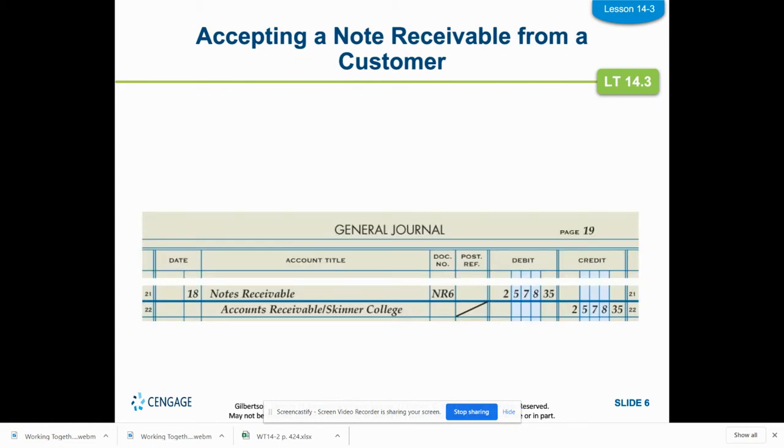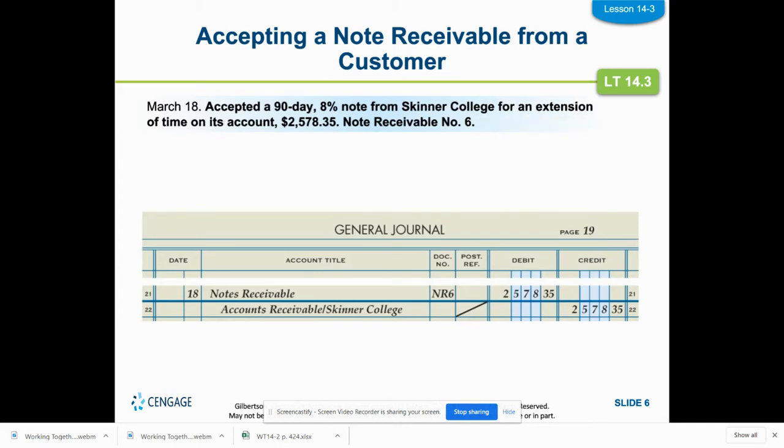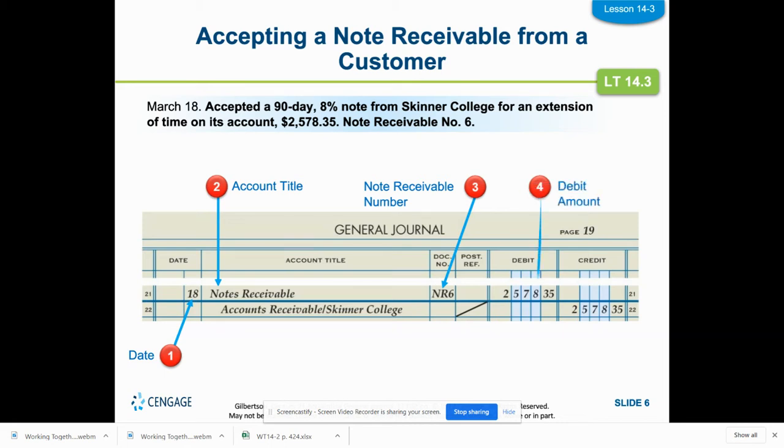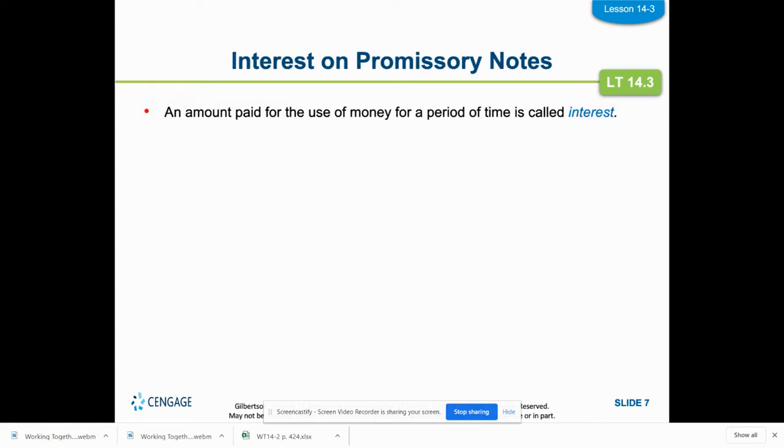So we're going to put it in the general journal. And we're going to put the date. We'll put our debit, which is notes receivable. And then we're going to give it the distinction of NR, note receivable, and put the debit amount. And then we're going to credit accounts receivable so it's like it's not there at all. And Skinner College. And that diagonal line, remember, is because we're going to post to both accounts receivable and Skinner College. And the credit amount, debits equal credits.